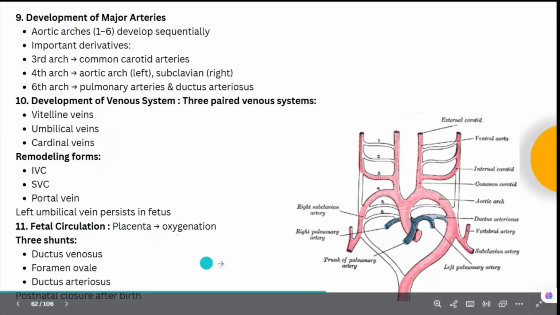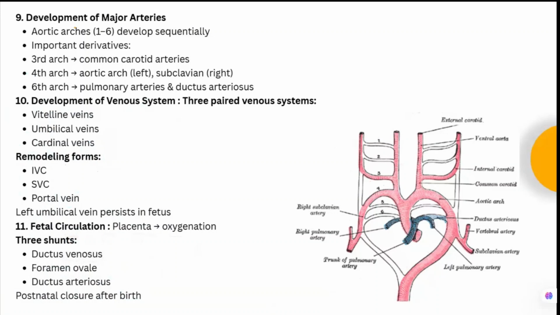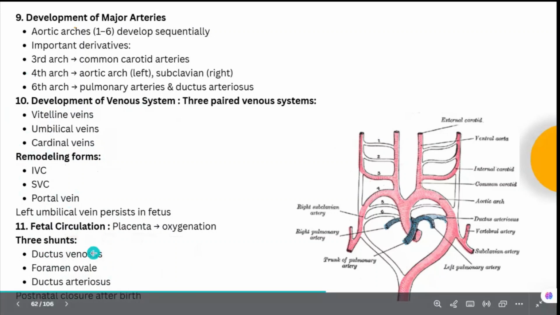Okay, what happens in the fetal circulation? The placenta is the organ for the oxygenation, and there are three shunts which are frequently asked. One is ductus venosus, second is foramen ovale, and third is ductus arteriosus. One is above the level of the heart, one is at the level of the heart, and one is below the level of the heart. Okay, so at the level of the heart, you have the foramen ovale. Okay, that is a right to left shunt in the fetal life. Okay, then you have ductus venosus. Okay, and then you have ductus arteriosus, which is above the level of the heart.